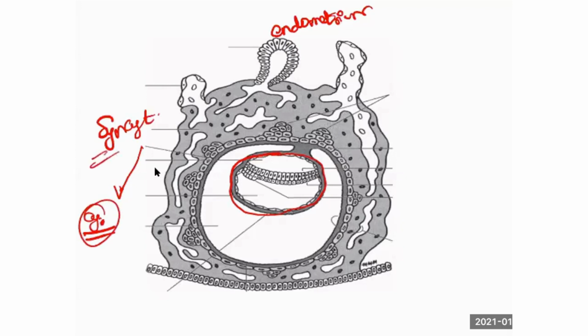Syncytiotrophoblast and cytotrophoblast. And closely observe this area alone. I said this is the future embryo. Now you see there is a connection, right? An offshoot has come, which is budding. I said this is the uterine wall. The circulation is taking place. So you get connection of maternal blood, right? Fetal blood is within the fetus, and this is the endometrium of the uterus, the maternal area. So maternal blood from the mother also encircles the fetus.